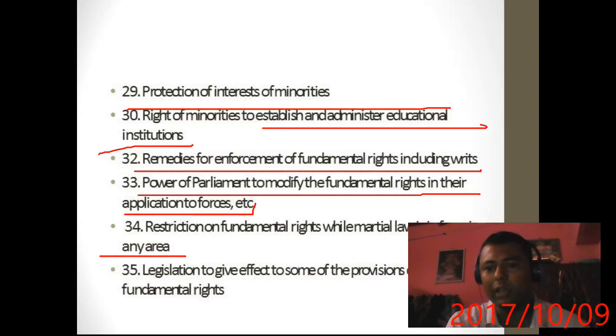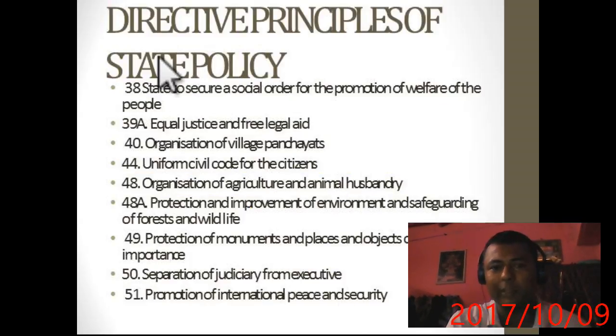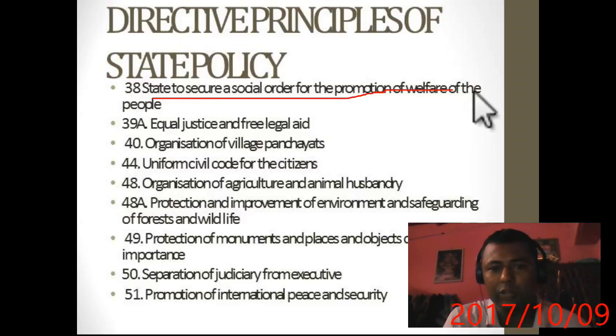Now let's move to the directive principles, that is part 4. Now remember 38, state to secure a social order for the promotion of welfare of the people.